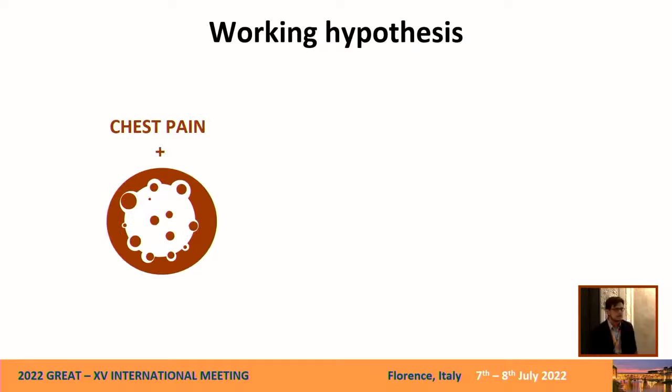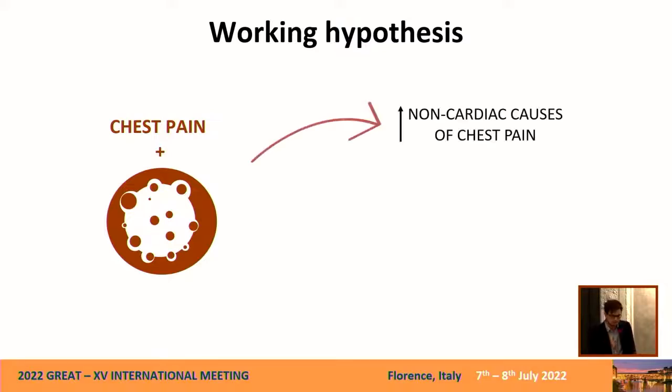So our working hypothesis was this one: what if a patient with active or past cancer presents to the emergency department with chest pain? Based on prior preliminary reports, we would expect higher prevalence of non-cardiac causes of chest pain, such as cancer-related pain. And then we would expect a lower accuracy of high-sensitivity troponin T.